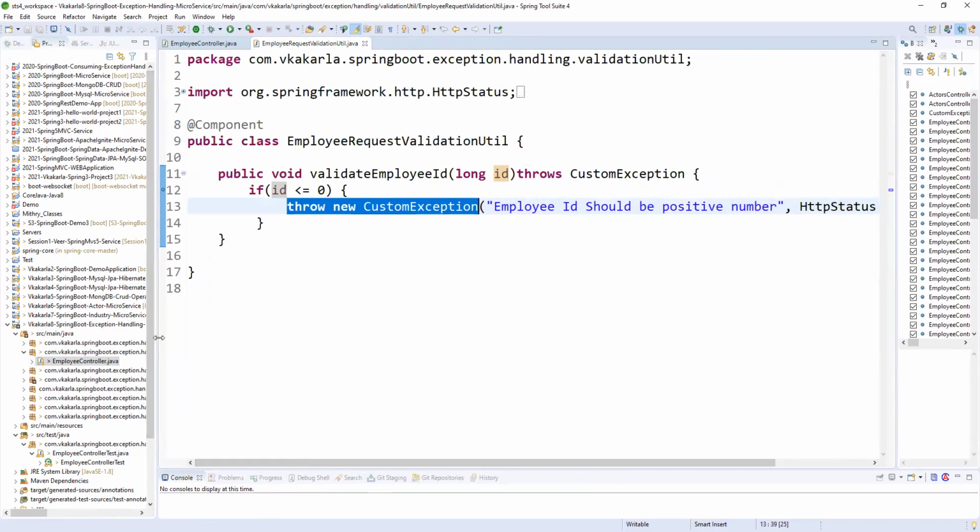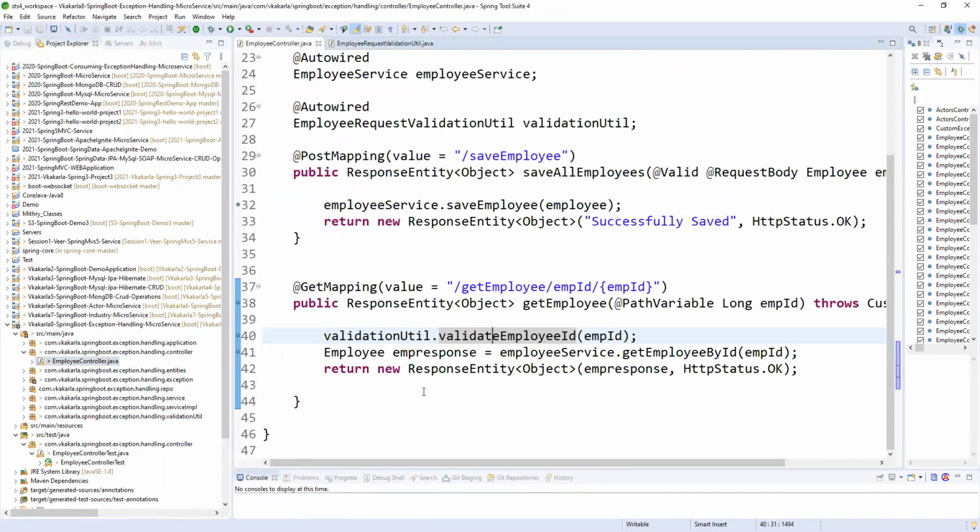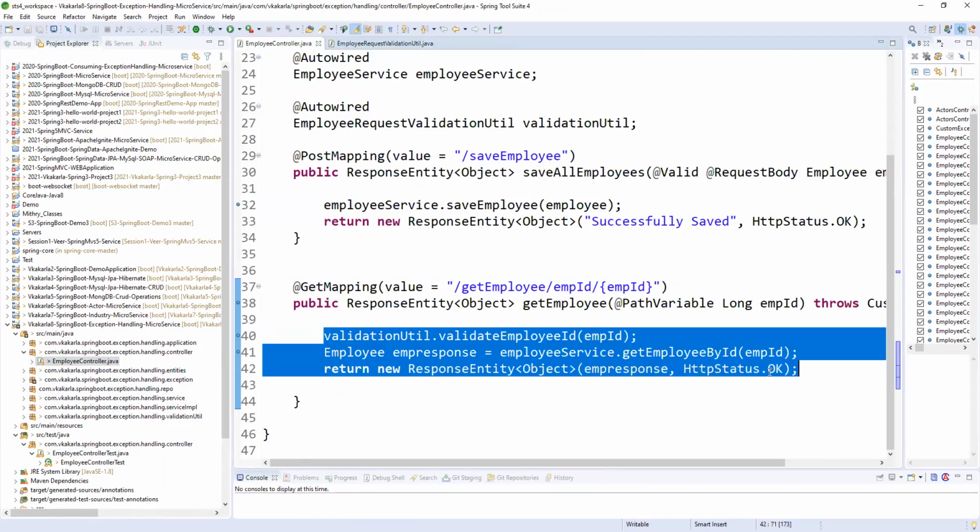So how many APIs are there here? 2 APIs. We are going to write JUnits for them. One is the positive scenario: when you are passing a valid ID, you will get the data. When you are passing a non-valid ID, which means a negative ID, you will get a 400 bad request kind of response from this API.